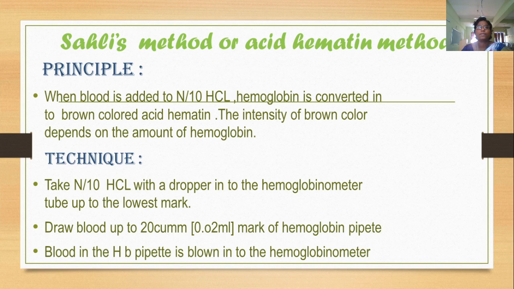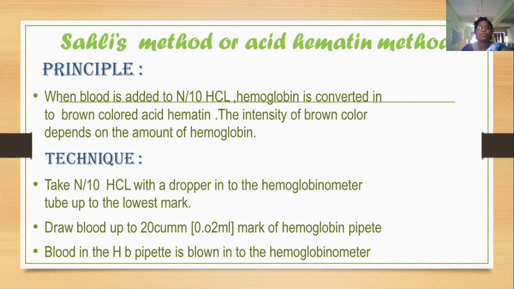Then Sahli's method, or acid hematin method. The principle: when we are doing Sahli's method for estimation of hemoglobin, when blood is added to N/10 hydrochloric acid, hemoglobin is converted into brown colored acid hematin.